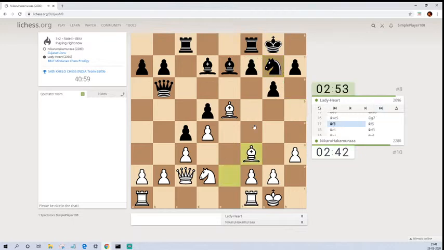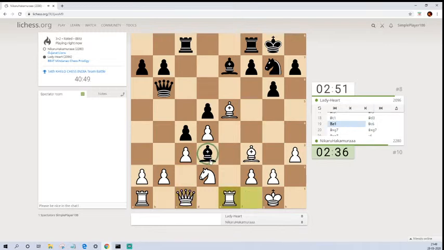So bishop to f3, attacking this weak d5 pawn, and bishop to f5. This queen is under attack. Queen to c1, bishop to d3. I like this Black bishop sitting on this d3 square, controlling all the critical squares here, not allowing the rook to come on these squares. Queen to c6, bishop takes g7, king takes g7, and rook takes e7. I think that's a free piece.